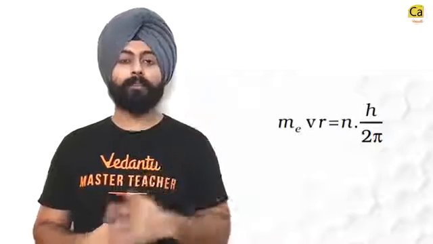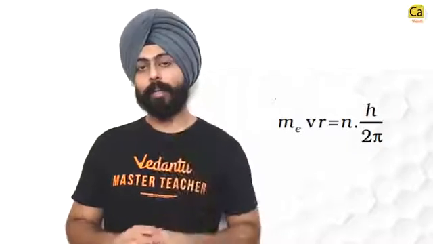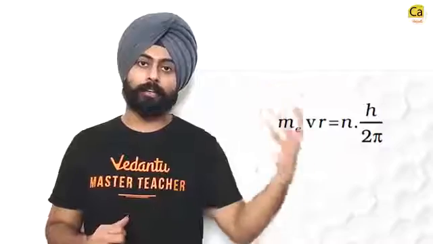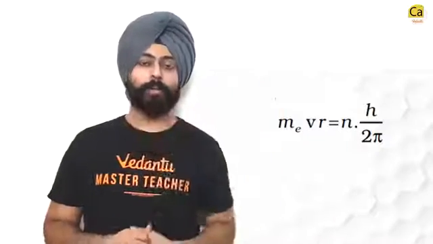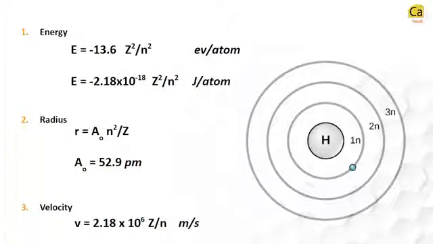The formulae that you should remember for the Bohr's model of the atom are: number one, the quantization of angular momentum, mvr equals n h by 2 pi. The other formulas that come after a lot of calculation of electrostatic centripetal force using the quantization of angular momentum are: energy is equal to minus 13.6 z square by n square electron volts per atom. R, that is the radius of the orbit, is equal to a naught n square by z, where a naught is equal to 52.9 picometers. Velocity of electron in any orbit would be 2.18 into 10 to the power 6 z by n meters per second.